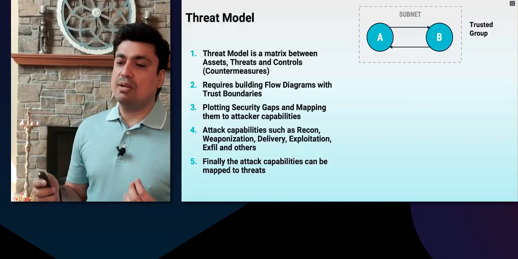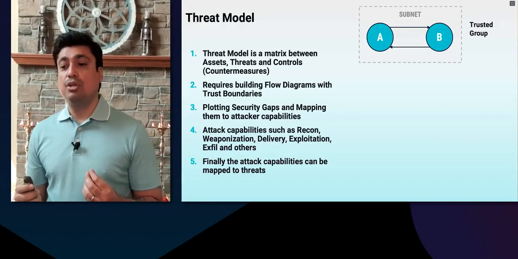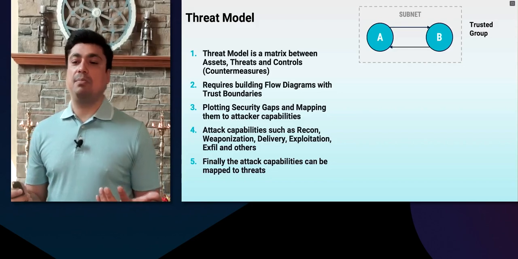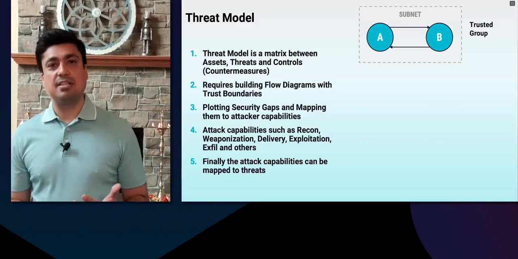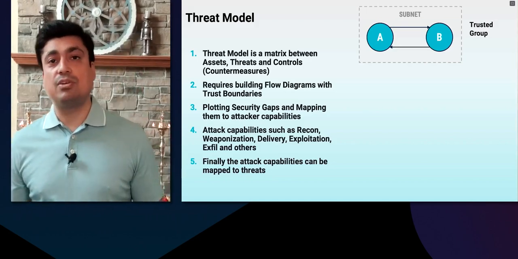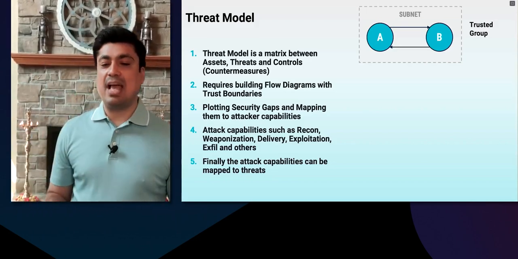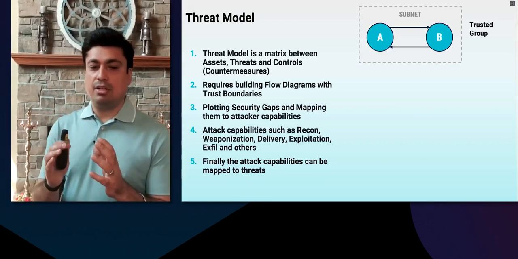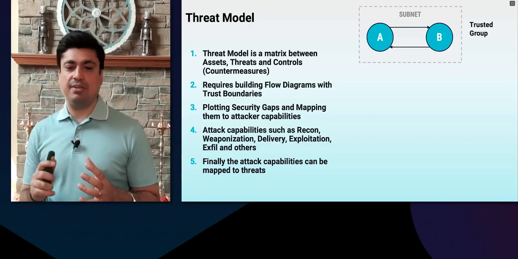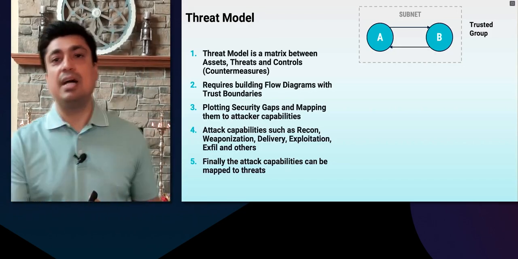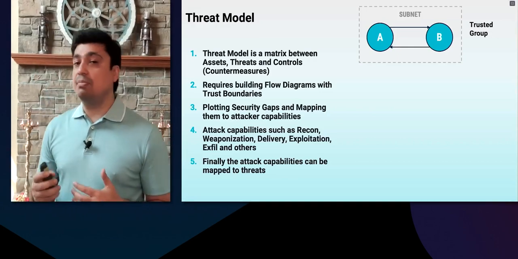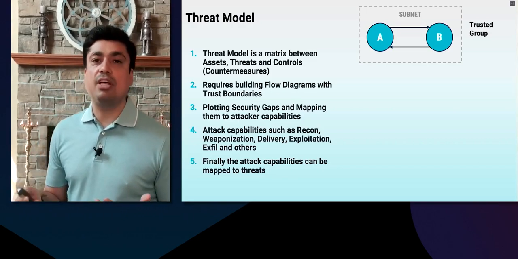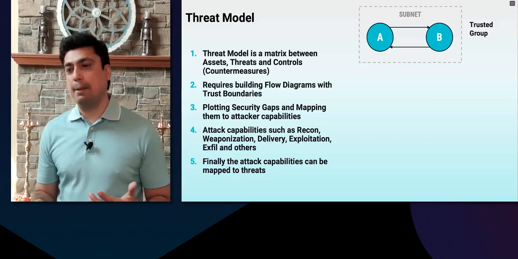But then the threat modeling process also requires you to identify security gaps and map them to attacker capabilities. What are the attacker capabilities? Well, they are reconnaissance, weaponization, delivery, exploitation, exfiltration, and others. When these security gaps are mapped to attacker techniques, and analyzed by plotting the trust boundaries and the flow diagrams together, that is when you are able to identify threats. These threats can then be identified for cloud infrastructures as well, and in the next few slides we'll see how we can use Terraform to discover threats and perform threat modeling.